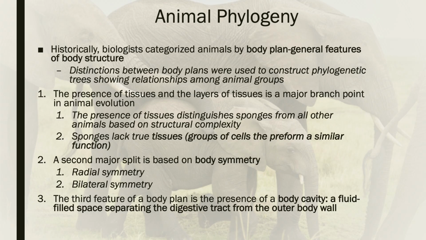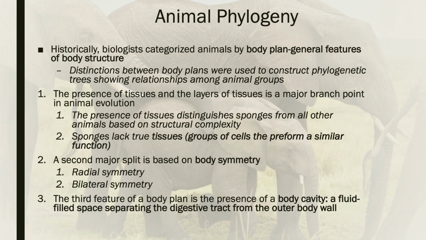Distinctions between body plans, again, that's sort of the old school way of taxonomy and tree of life orientation for animals. Nowadays, we're in the modern genetic era. We can just sequence DNA.